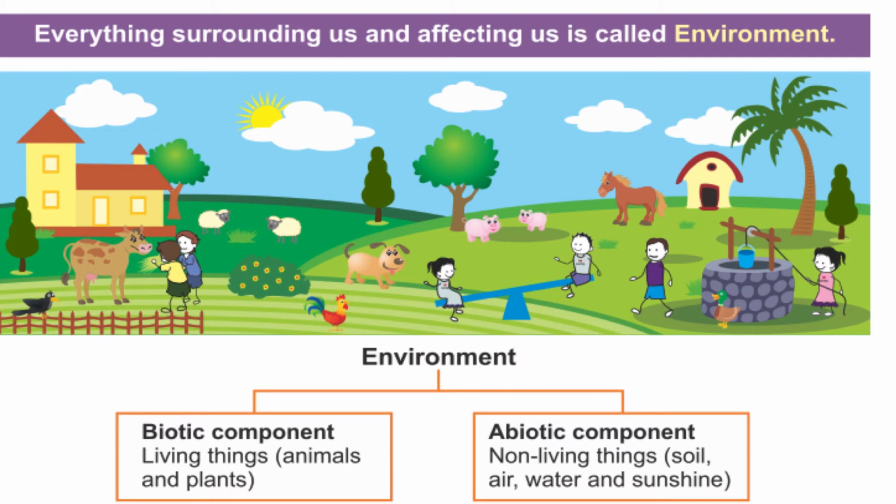See, students, when we are talking about the environment, anything surrounding us and which affects us is called environment. You can see the picture. It has two kinds of things: biotic components and abiotic components. We'll discuss one by one what are biotic components and what are abiotic components.